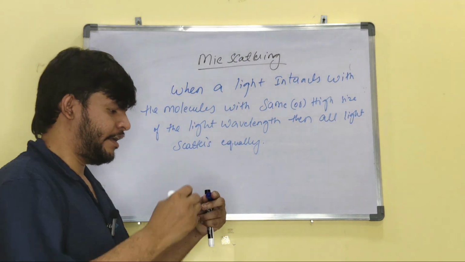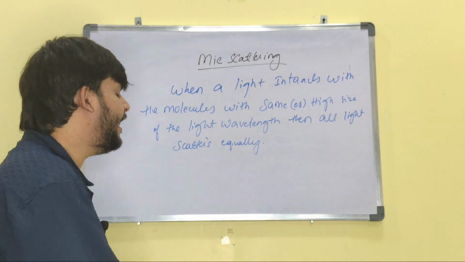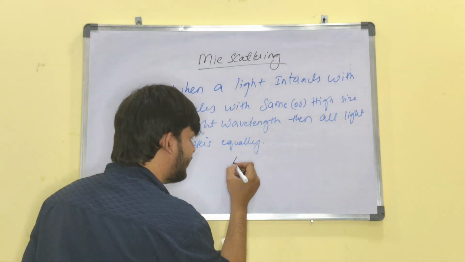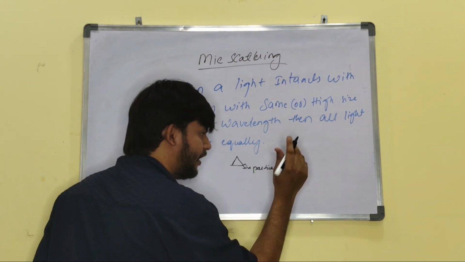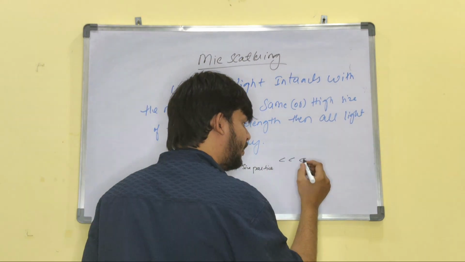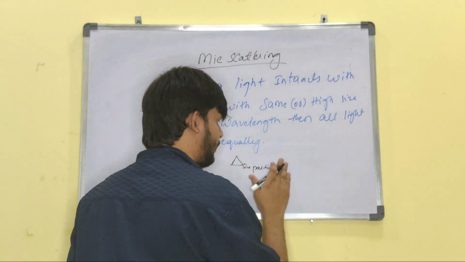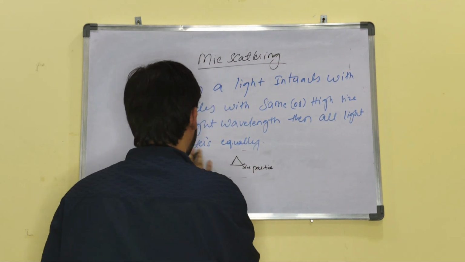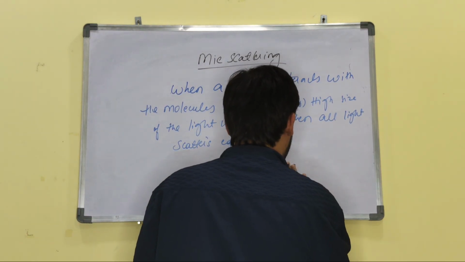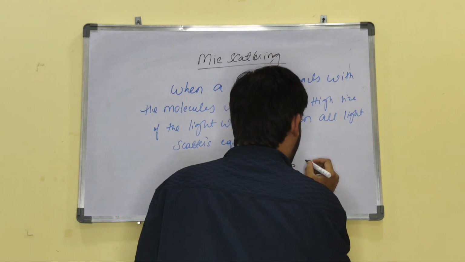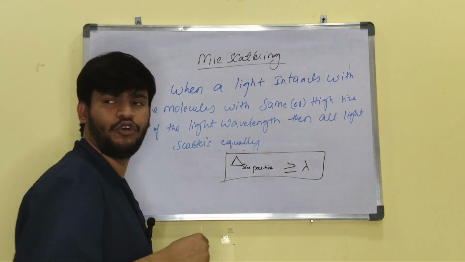That means कभी भी, फॉर एग्जाम्पल, रेले स्कैटरिंग को देखें तो उसमें द साइज ऑफ ए पार्टिकल is less than the wavelength of the light, but in Mie scattering, the particle size is greater than or equal to the wavelength of the light. ये difference है दोनों में।